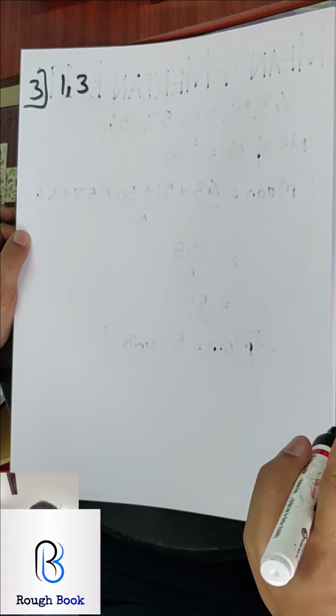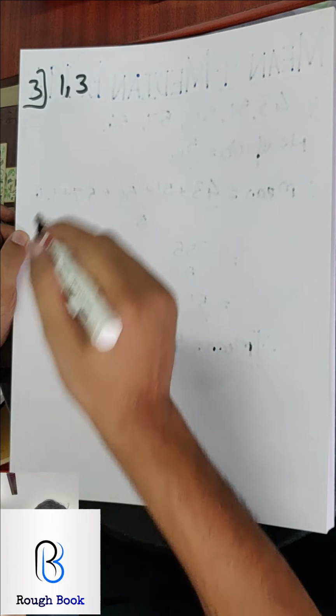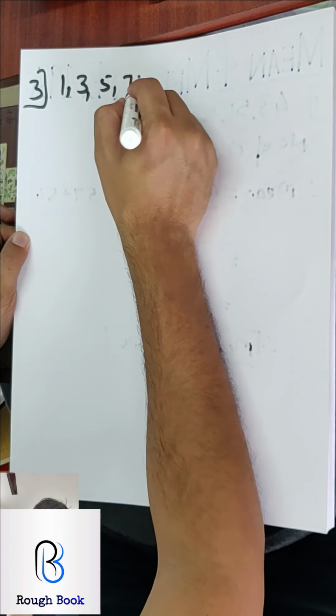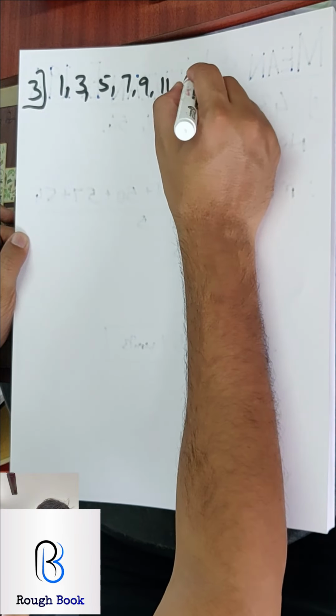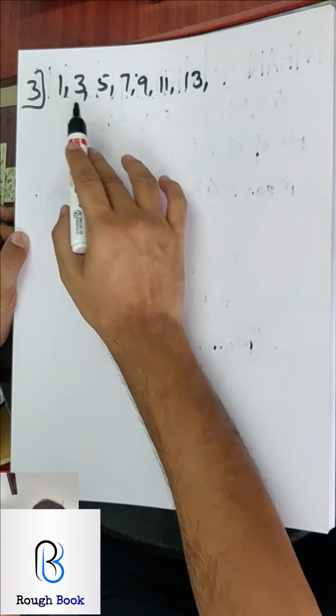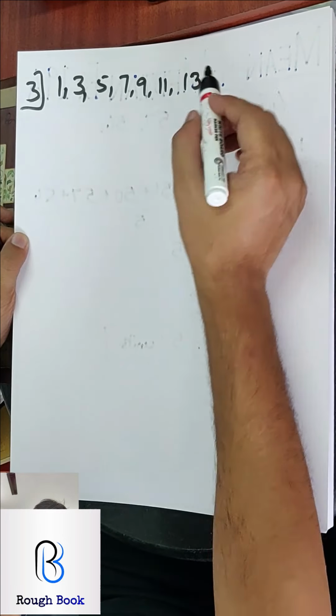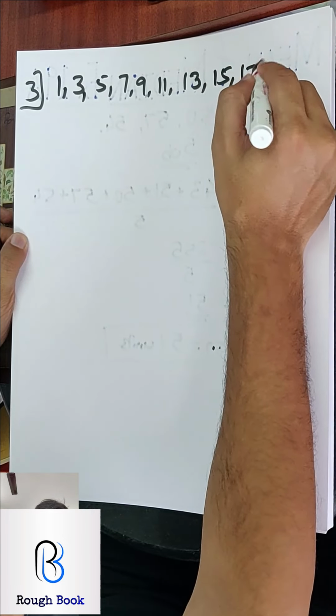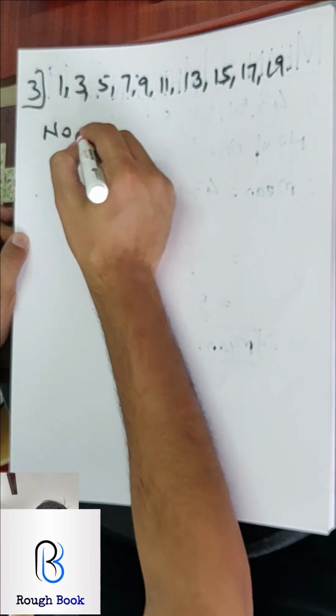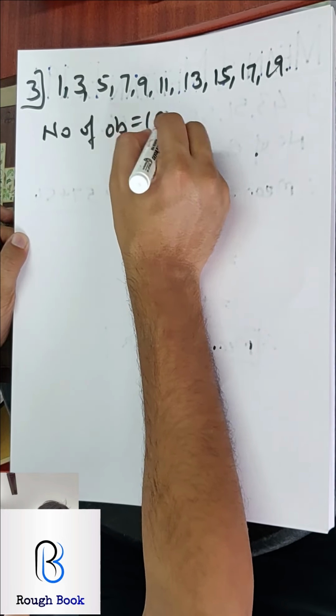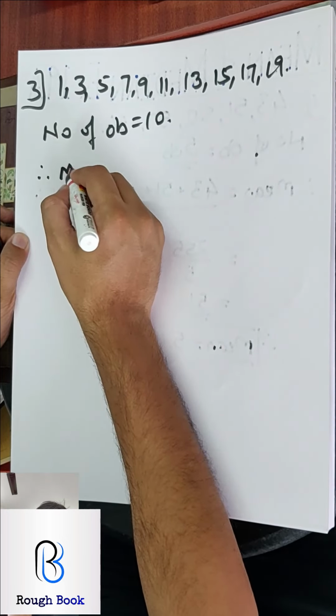Odd and natural. So odd means 1, 3, 5, 7. Natural means starting from 1. So 1, 3, 5, 7, 9, 11, 13. They said first 10. 1, 2, 3, 4, 5, 6, 7, 8, 9 and 10. So how many number of observations? Obviously 10. So therefore what will be my mean?